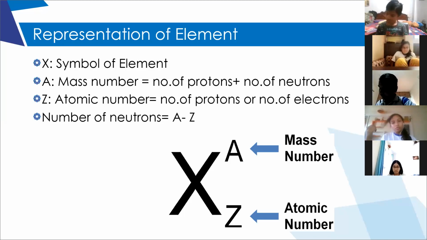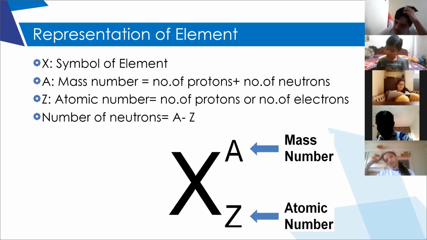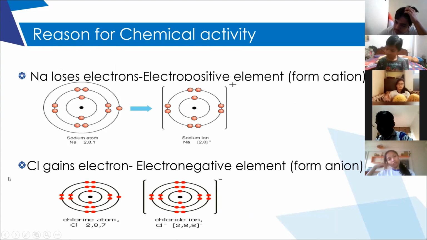Ma'am, I joined late. Can you just give me the summary of what has happened till now? Yes, we have discussed that elements are of two types. In order to attain a stable configuration, having 8 electrons or 2 electrons in the valence shell is a stable configuration.